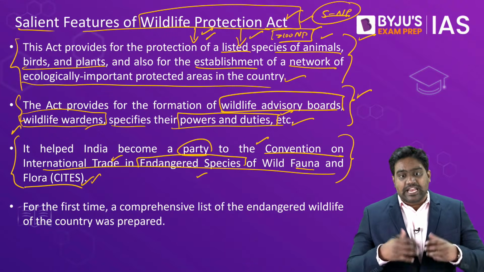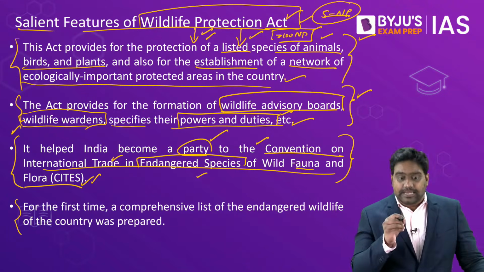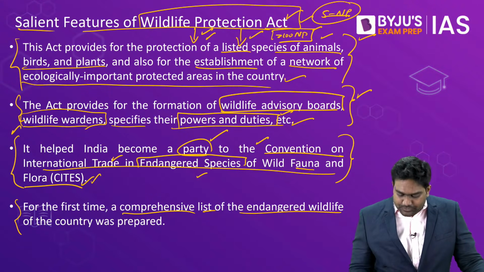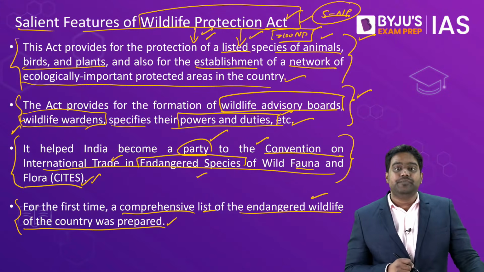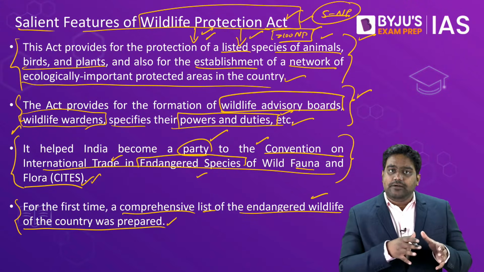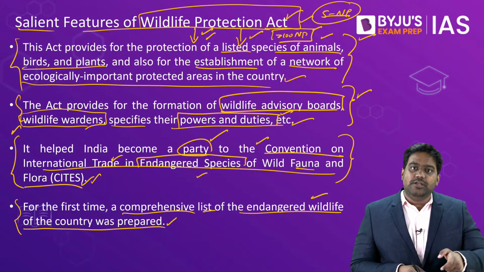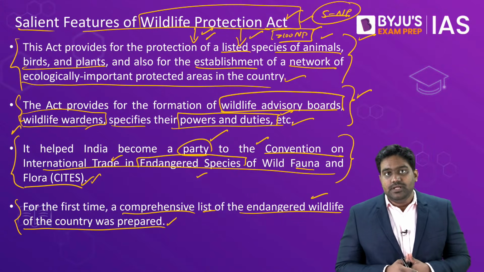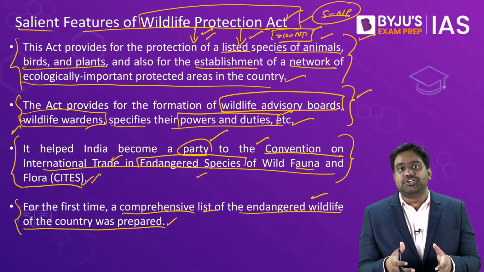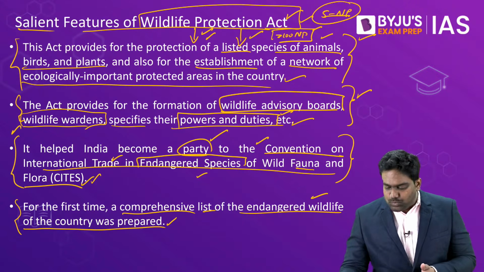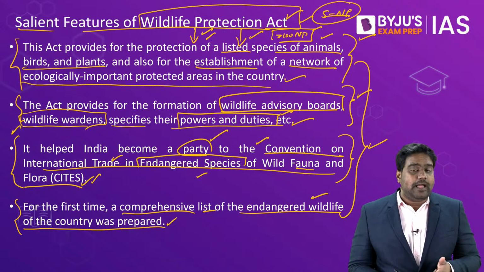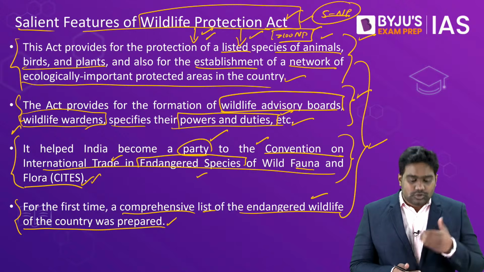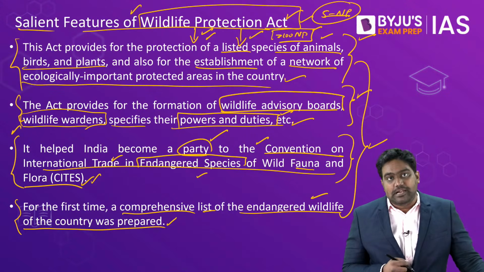So this legislation enabled India to become a party to this important international convention, and for the first time it helped India create a list of endangered wildlife species of India. Because under this act, we have schedules under which the animals, birds and plants are listed and segregated depending on the threat level that they face. They are accorded varying degrees of protection depending on the schedule in which these wildlife are placed, and this is what allows for a structured legal institutional mechanism through which we can protect and conserve India's wildlife.